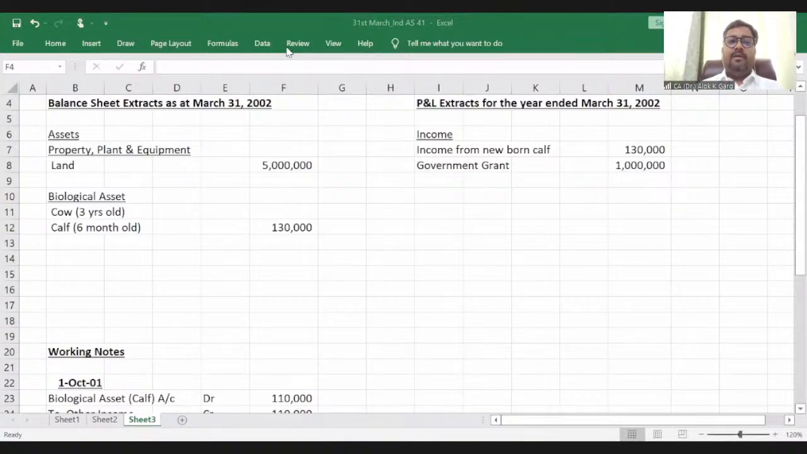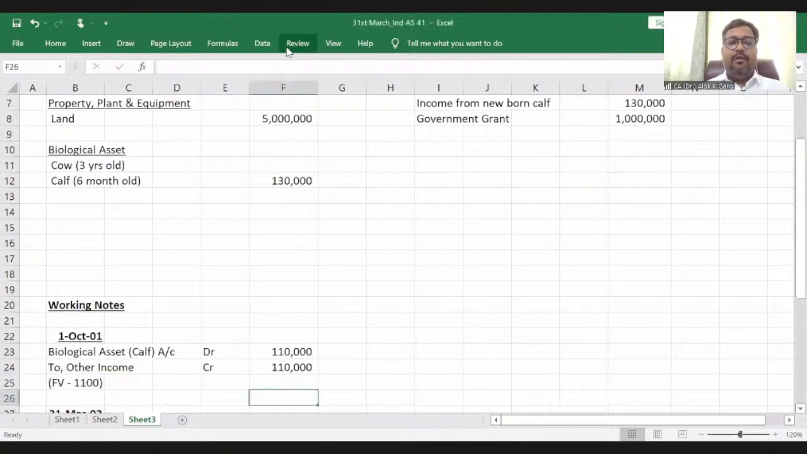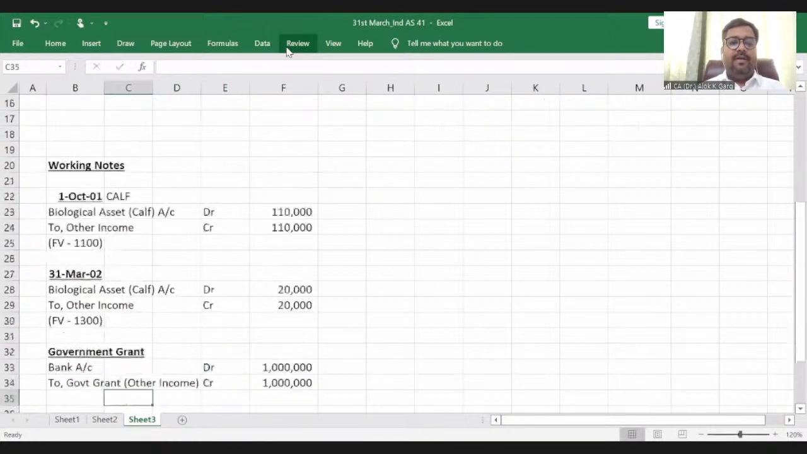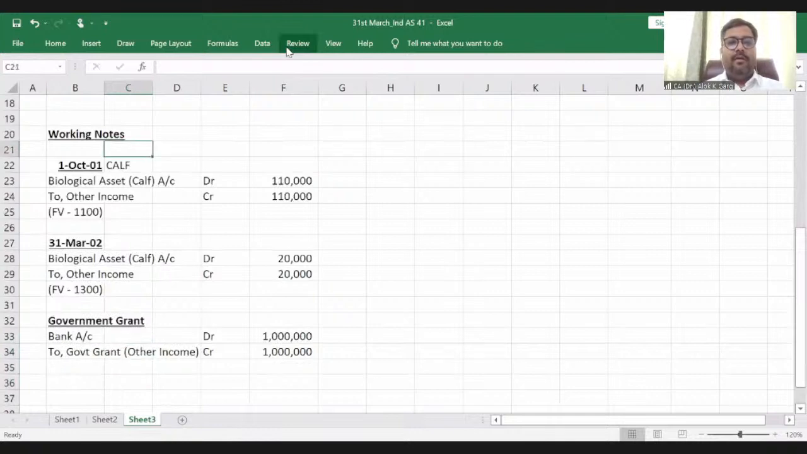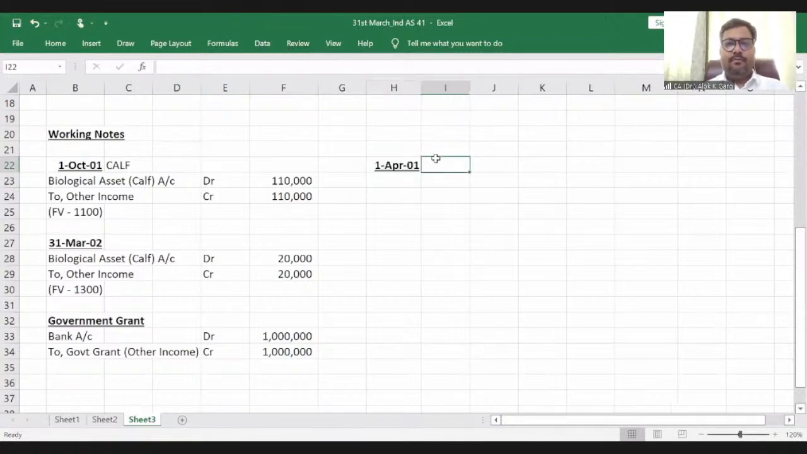So we have done the accounting of calf. We have done this government grant accounting. Now let's do the cow accounting, right? So April 1, 2001. The company has purchased the cow.